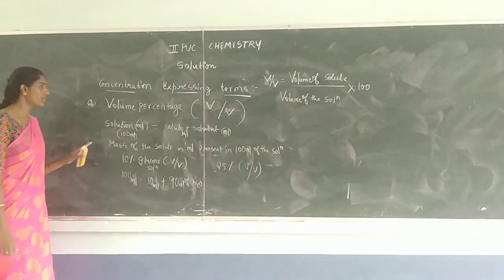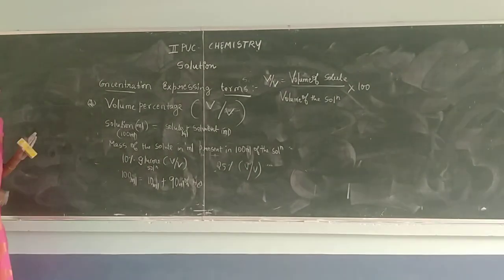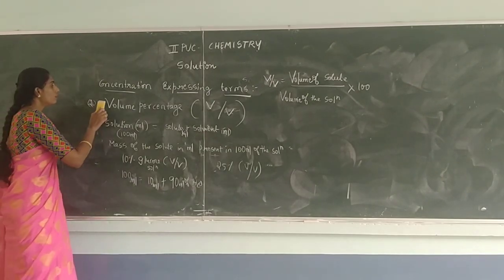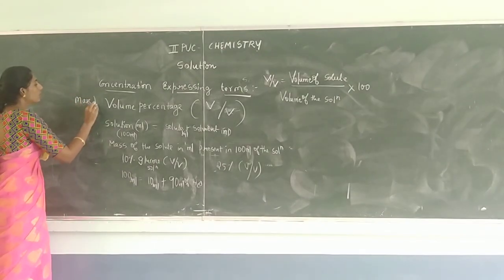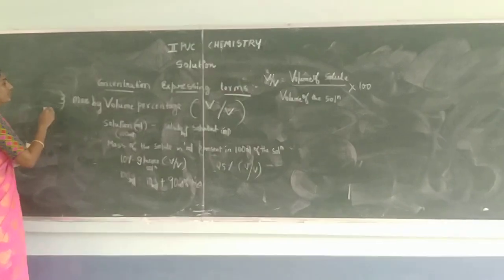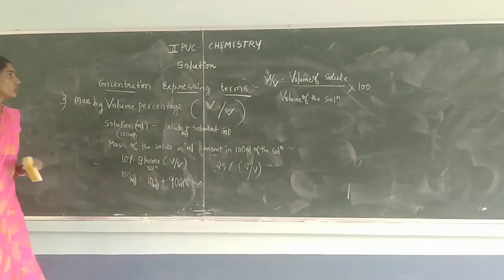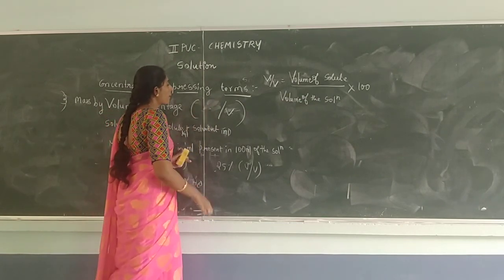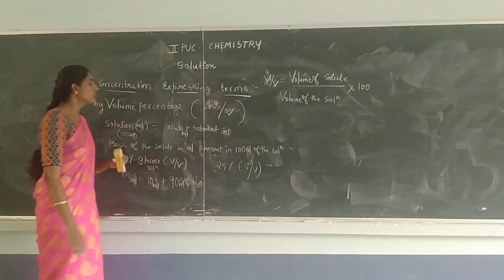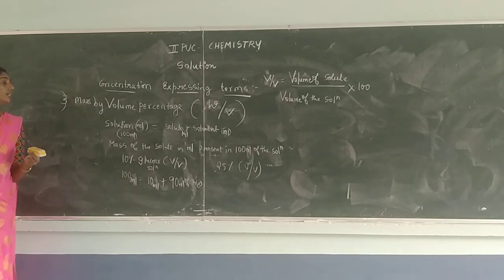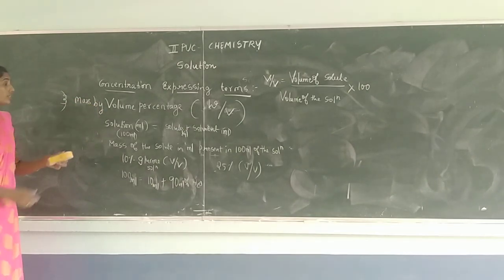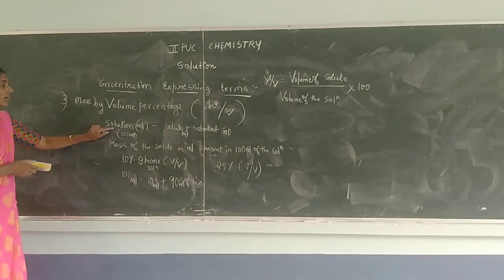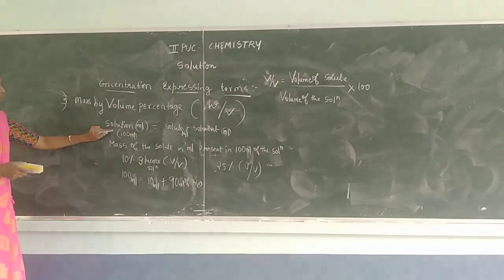Once you are clear with the mass percentage and volume percentage, now you can write the mass by volume percentage. Next one is mass by volume percentage. Third one is mass by volume percentage. So here it is given as W by V. Here the total solution is maintained in volume itself. Solution must be in 100 ml.